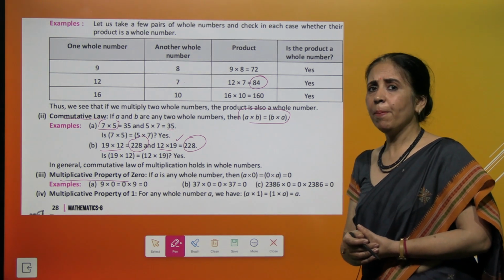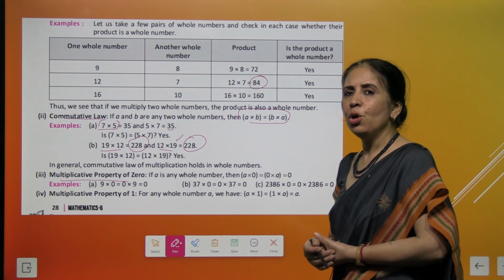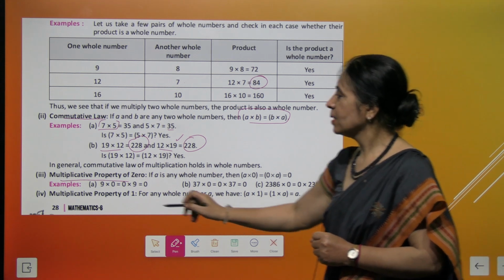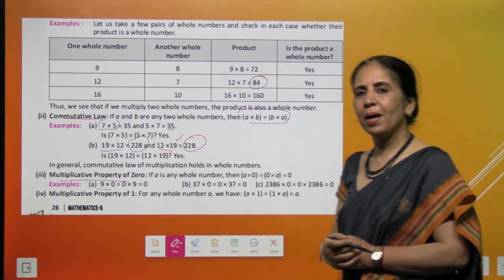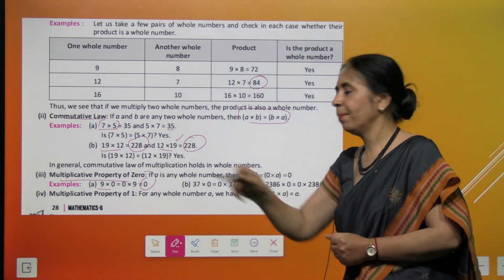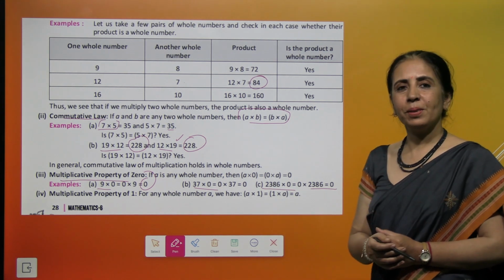So 0 is a very powerful number. When you multiply any number with 0, you get a big 0, right? That means, let's try: 9 multiply 0 is 0, and 0 multiply 9 is again a big 0. And this is applicable for all numbers.